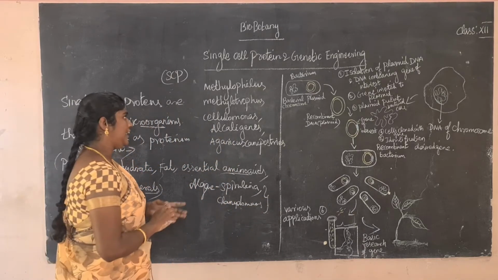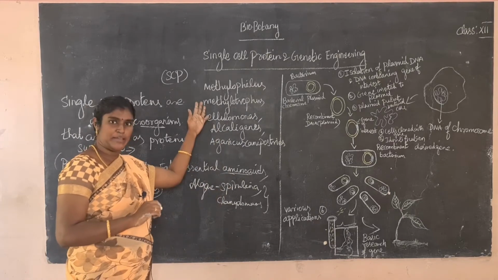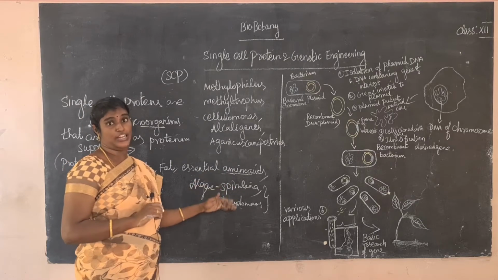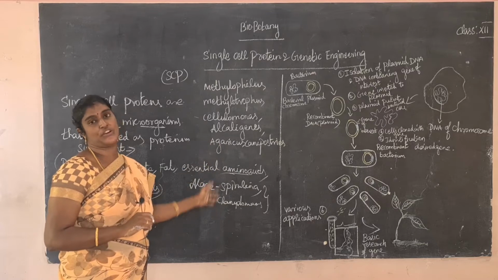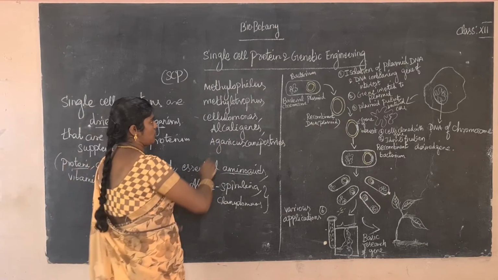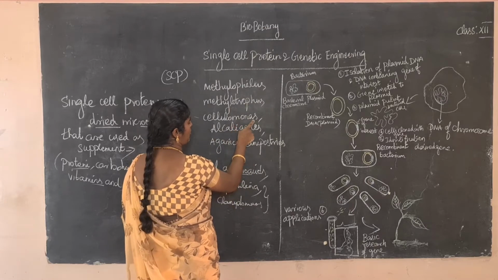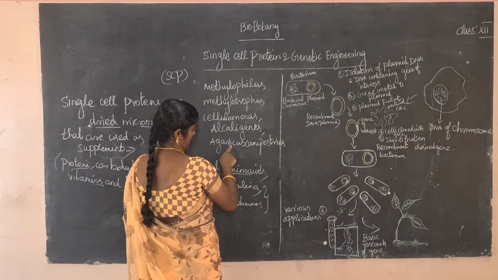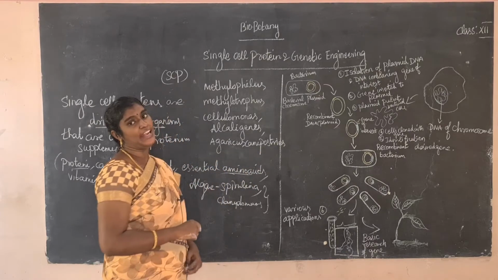So what are the names? The names are very important, students, because all of these are new names. Only one or two names you already studied in lower classes. So you have to learn all the names thoroughly. It is very important for the one-word questions. The first one, Methylophilus methylotrophus. Second, Cellulomonas alkalogenes. Next, Agaricus campestris. The algae names are Spirulina and Chlamydomonas.